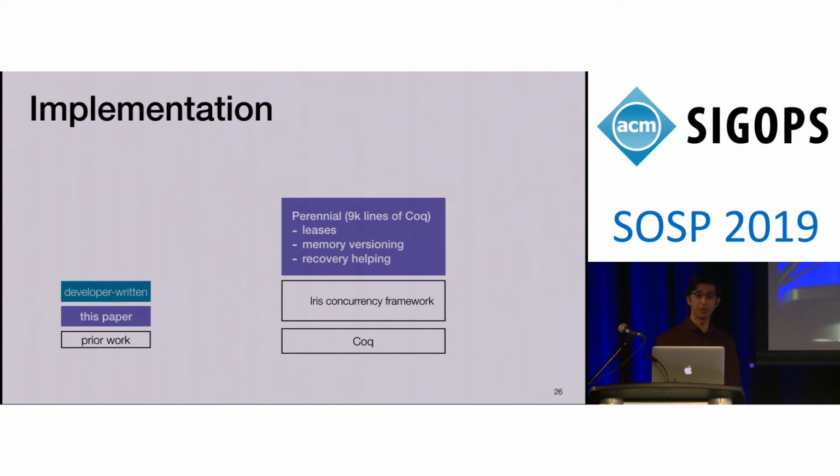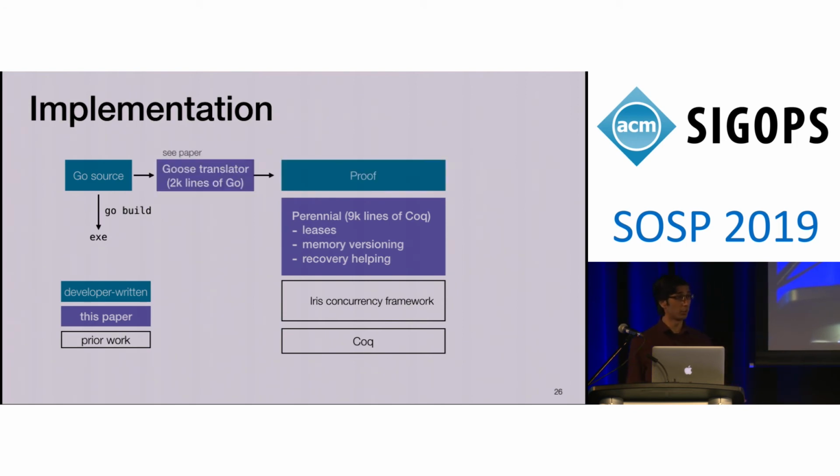To actually write runnable systems, we implement them in Goose, which is a subset of Go. Goose code is also perfectly valid Go code, so we can use the standard Go toolchain to compile it. Then we can use the Goose translator, which is a system we implemented, to import Goose into Coq for reasoning on top of Perennial. Those proofs are then carried out in Perennial. And that Goose translator is implemented in about 2,000 lines of Go code.